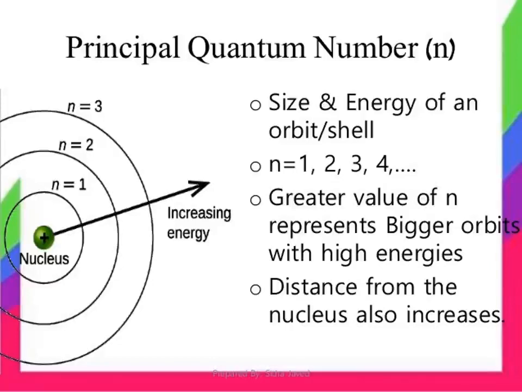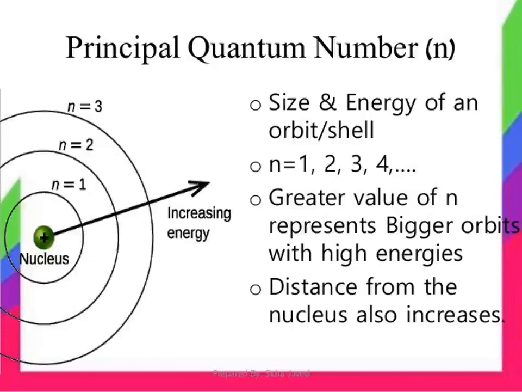The principal quantum number represents the energy level in which the electron revolves around the nucleus. The letter that denotes that number is small n.